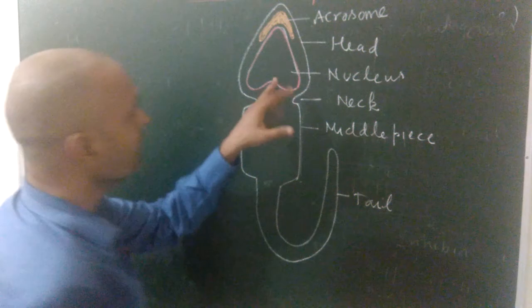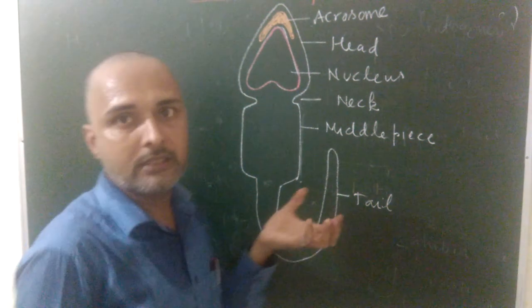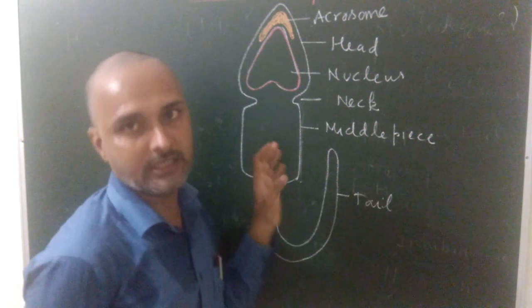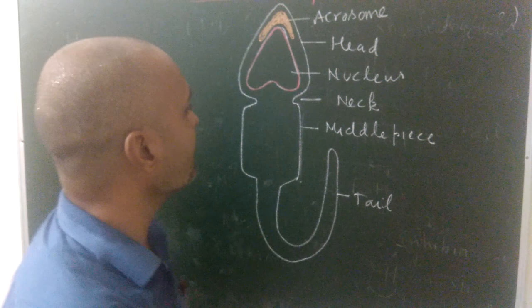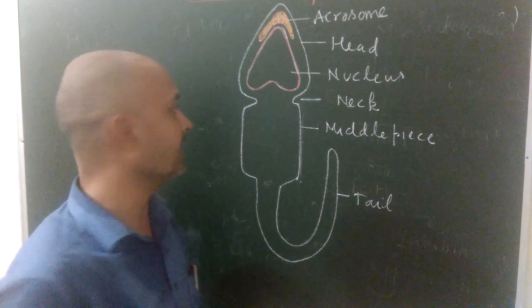Now see nucleus. Nucleus stores the genetic material DNA that participates in fertilization. This nucleus enters into the ovum. So nucleus contains chromosomes, or you can say DNA, that take part in the process of fertilization.